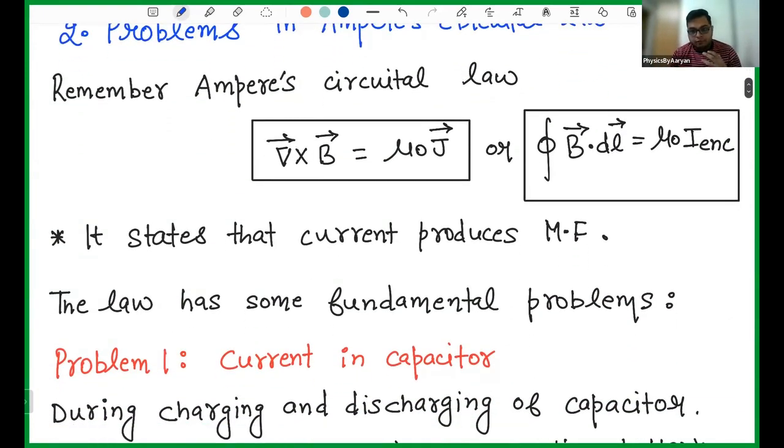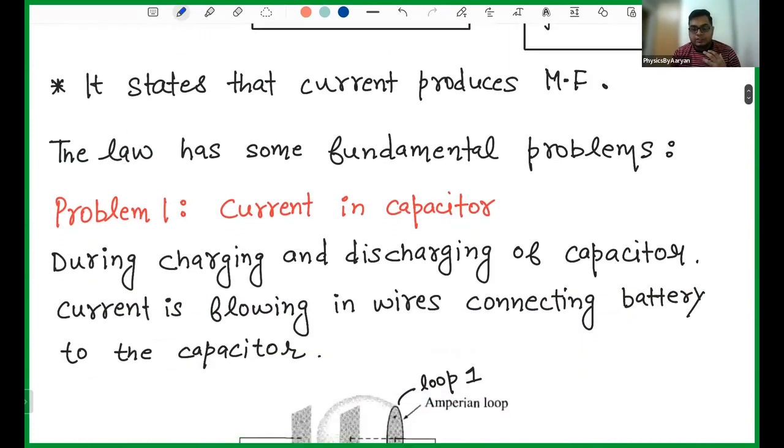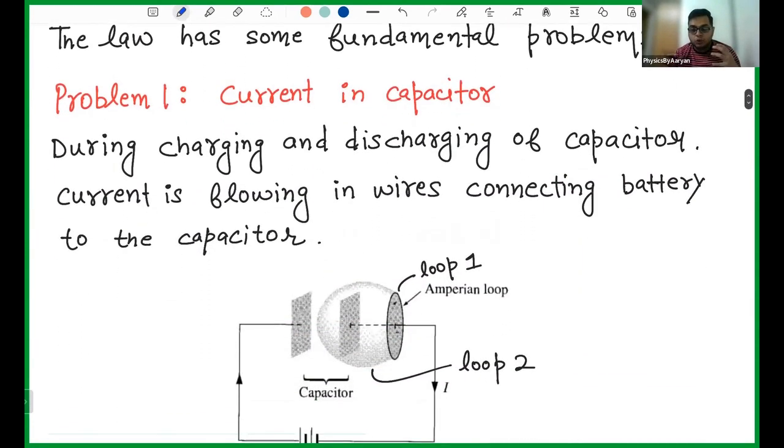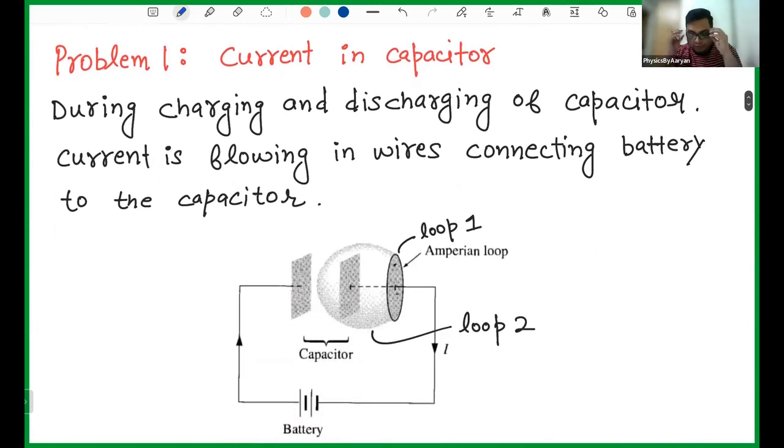The law has some fundamental problem, and what that law is, let's say you have a capacitor. So the major problem was with the capacitor. Before jumping into what problem the capacitor has, let's slow down and see what a capacitor is. A capacitor has two metal plates, plate number one and plate number two.